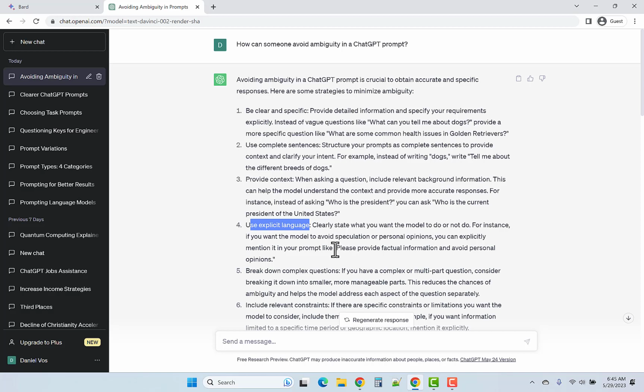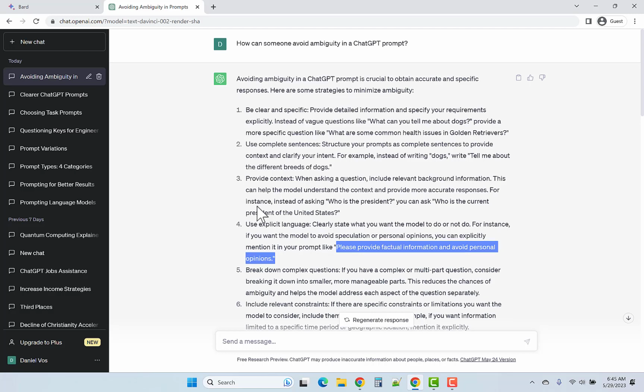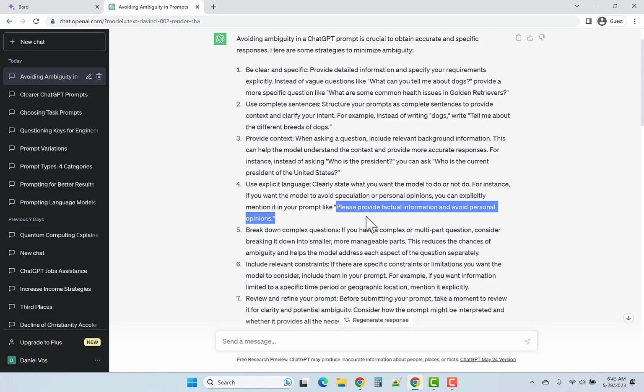So this is telling us that we can instruct ChatGPT to provide factual information and avoid personal opinions. And then, so there's lots of different ways that could be done, but that relates to the topic of persona and the fact that you can instruct ChatGPT to take on a certain persona. I'm not sure whether you can do that with Bard.